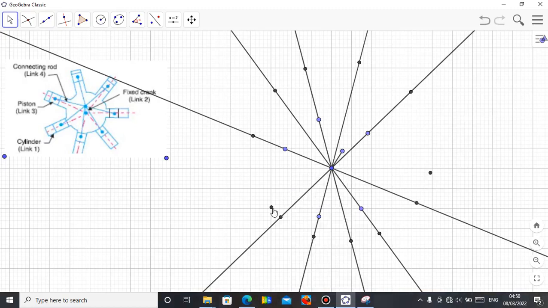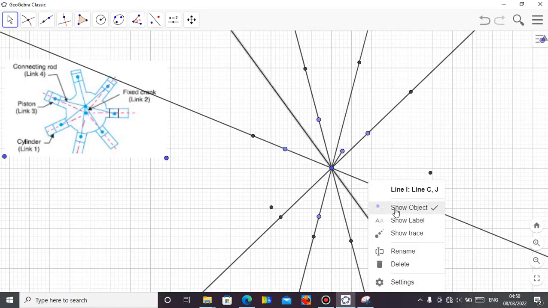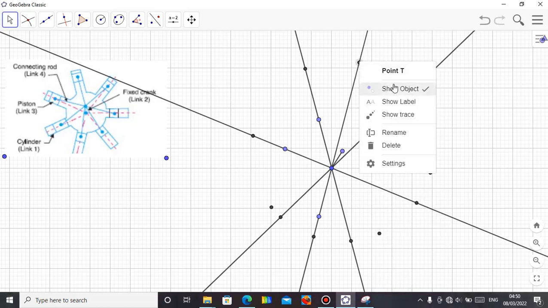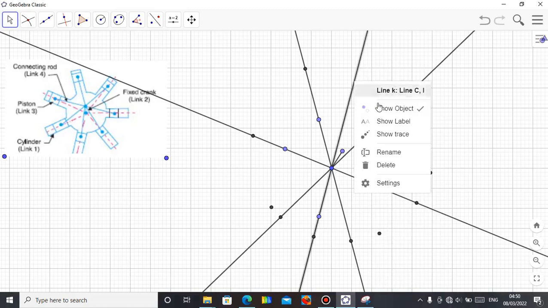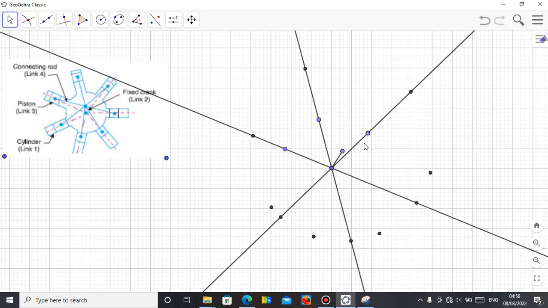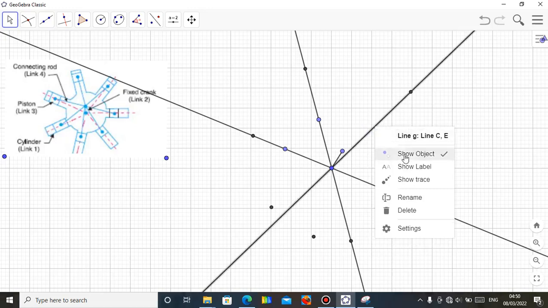Okay, so I've gotten 2.1, 2. So let me remove this. I don't need this, show object. I don't need this, show object. I don't need this, show object. Okay, so this one also, I don't need this, show object. I don't need this, show object. I don't need this, show object. So here too, I don't need this also, show object. I don't need this, show object.